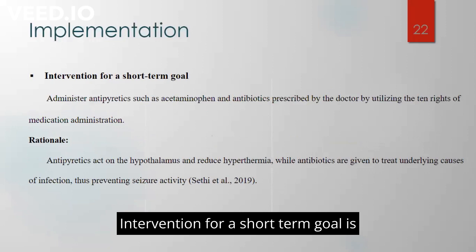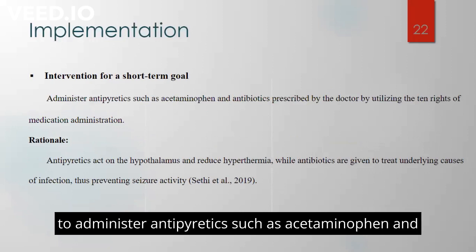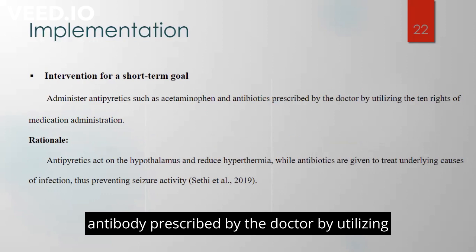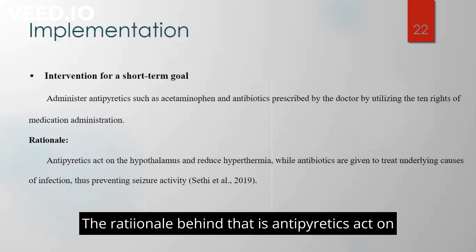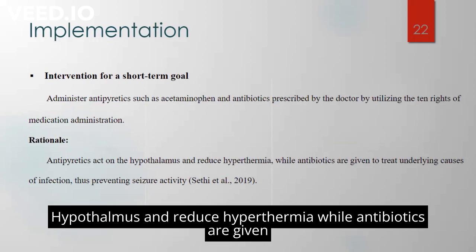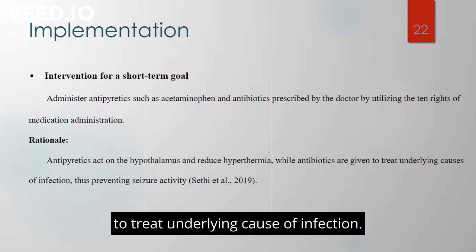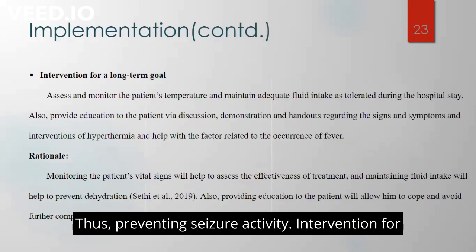Intervention for the short-term goal is to administer antipyretics such as acetaminophen and antibiotics prescribed by the doctor, utilizing the 10 rights of medication. The rationale behind that is antipyretics act on the hypothalamus and reduce hyperthermia, while antibiotics are given to treat the underlying cause of infection, thus preventing seizure activity.